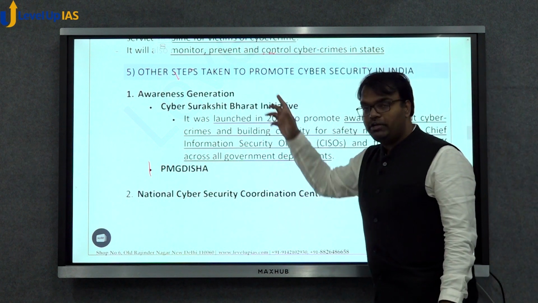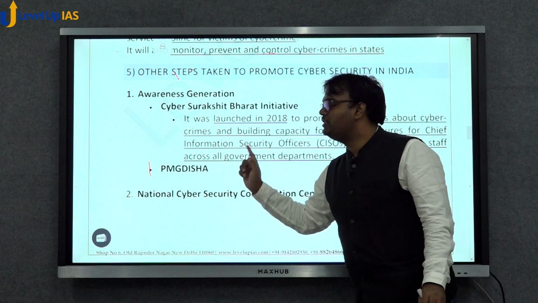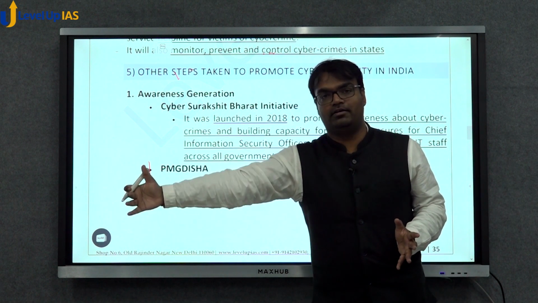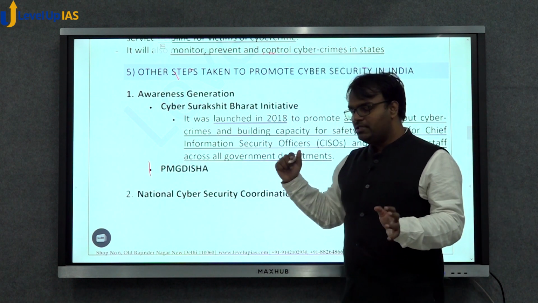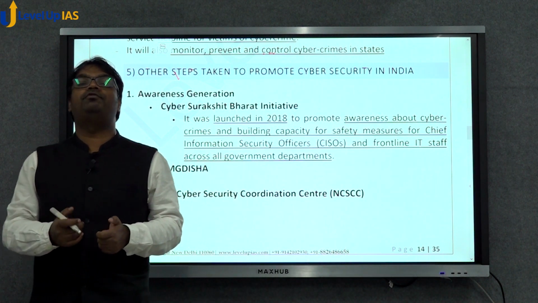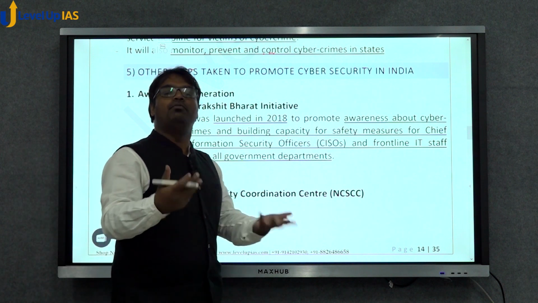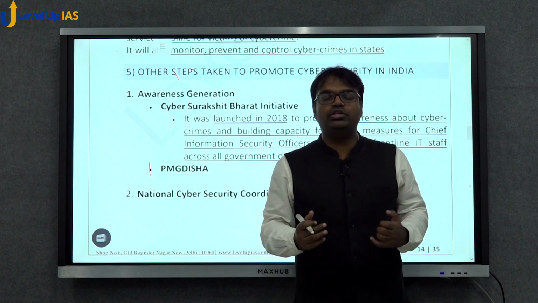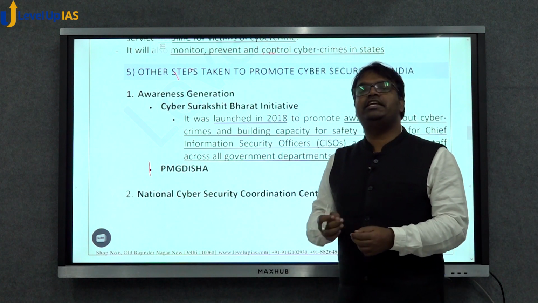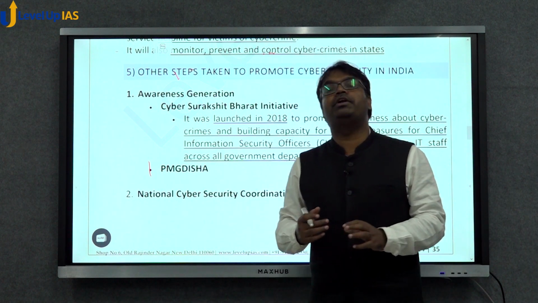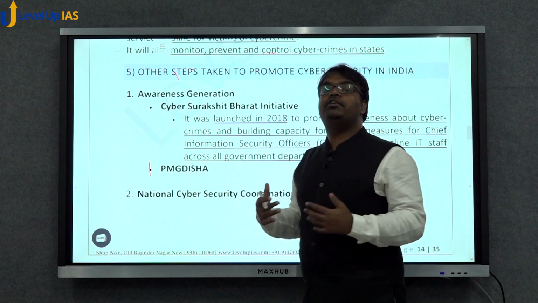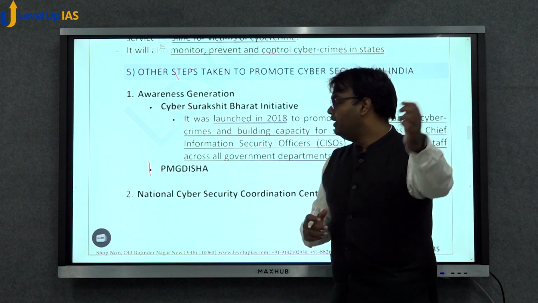Second, for awareness generation only, you can also mention PMGDISHA, Pradhan Mantri Gramin Digital Saksharta Abhiyan. Under this, the aim is that in every rural household, there should be one person who should be capable of using a computer, internet, mobile phones and so on. For this, various training programs or skill development programs are provided. But through this, we also make them aware about issues related to cyber hygiene.